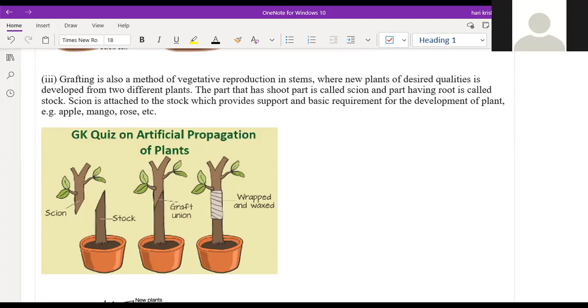Okay, so this is all about grafting. So vegetative reproduction by stem involves how many methods? Three, sir. What are the three? Cutting, grafting, layering. Cutting of the stem, wherever the nodes or the buds or the axils are there, that is the first one, which is commonly used in the rose plant.